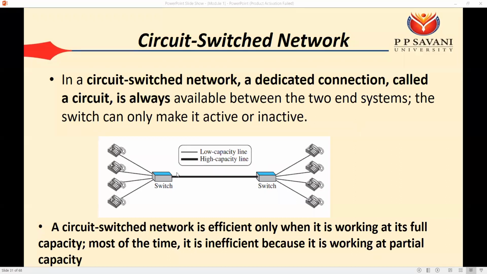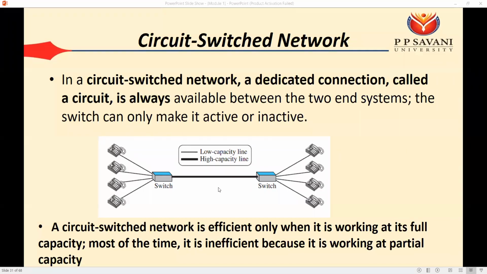Okay. Now, this can be the disadvantage, that although there is 4 Mbps, at the time only one user is talking. Okay. So at that time, out of this 4 Mbps, only 1 Mbps is used by us.